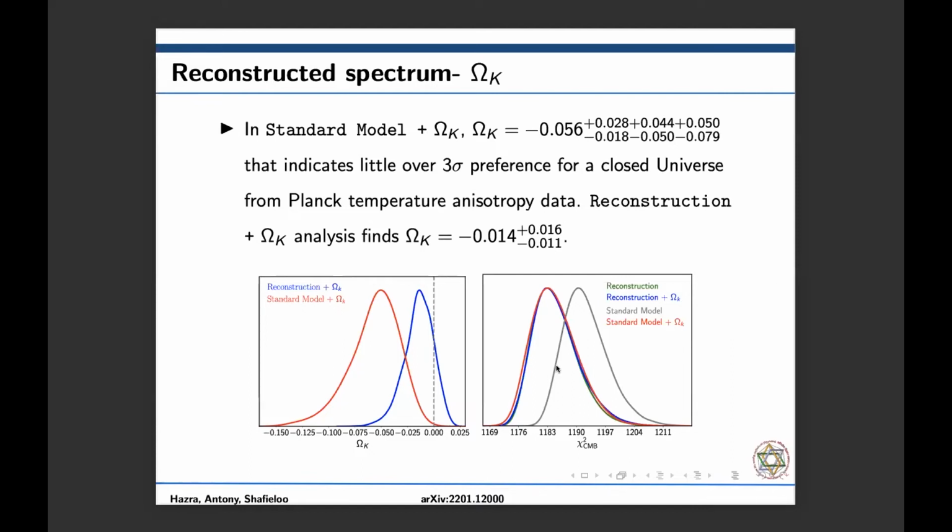Here also we can see on the right side that the fit to the data is not compromised. We get a similar fit to the data, just like the standard model plus omega k.